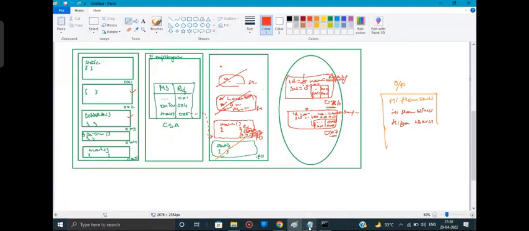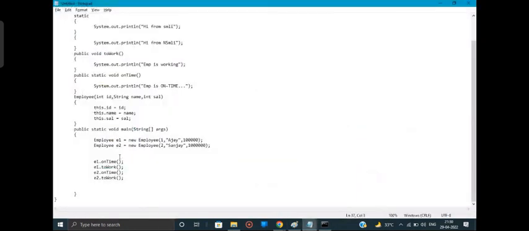Now inside the main method, I'm calling the methods, right? But before this, guys, I'll add some print statements also, to print the details of the employees that I have.